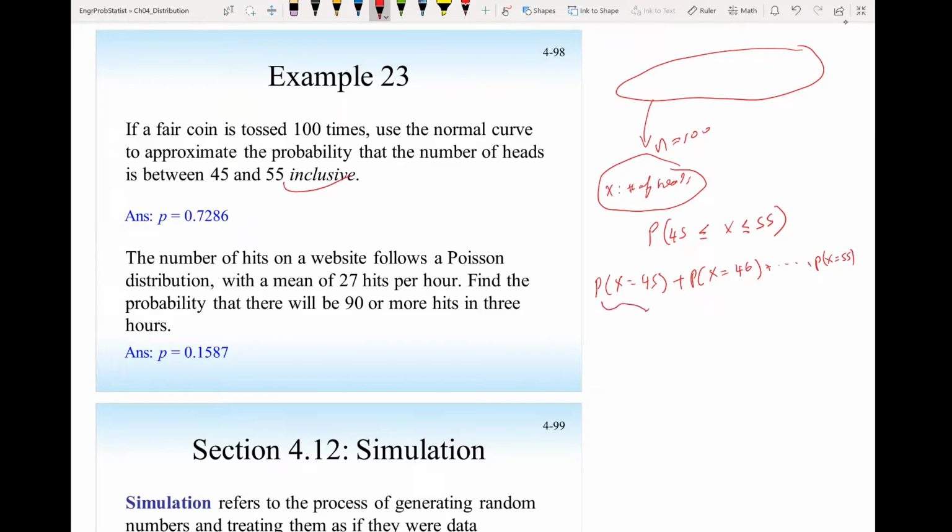You have 11 probabilities you have to calculate. This one by itself, if you calculate probability x equals 45, it's n factorial, which is 100 factorial, divided by 45 factorial of heads and 55 factorial of tails, times the probability of head, 0.5, and there are 45 of them, times the probability of tail, 1 minus half is 0.5, and you have 55 of them. Just calculating 100 factorial takes a lot of time. Raising 0.5 to the power of 45, you better have a very accurate computer to calculate that.